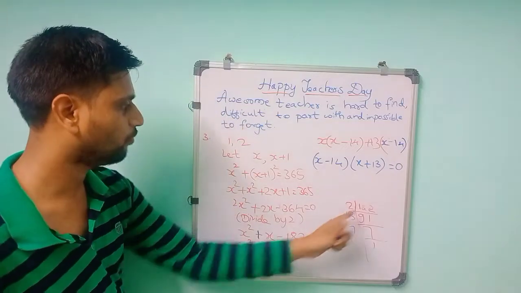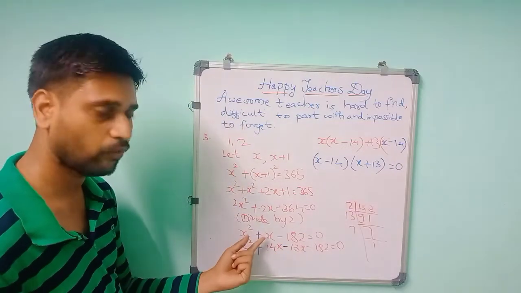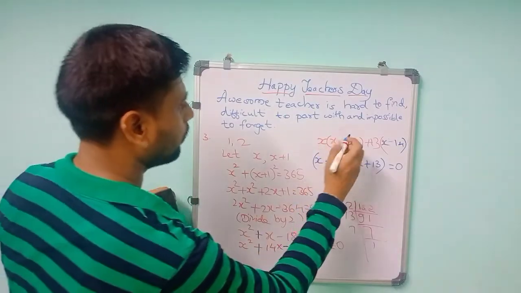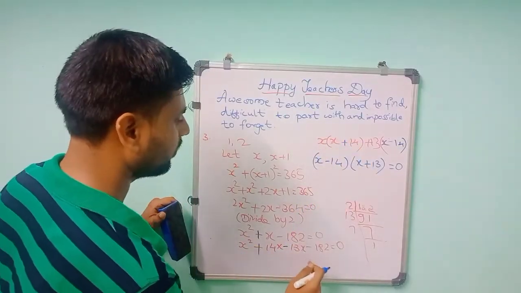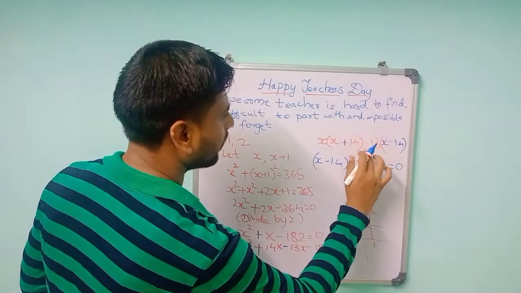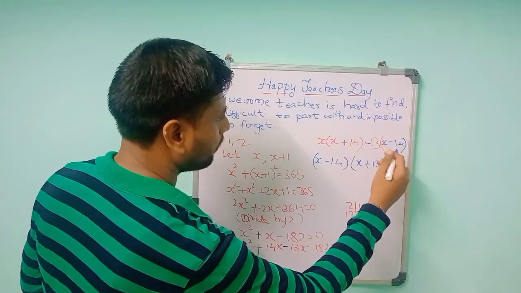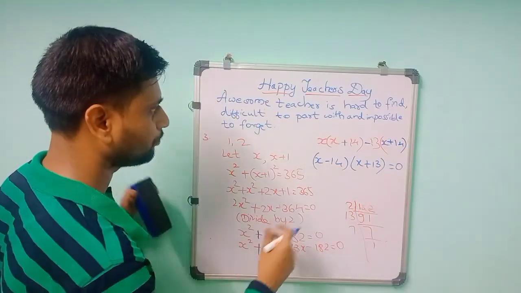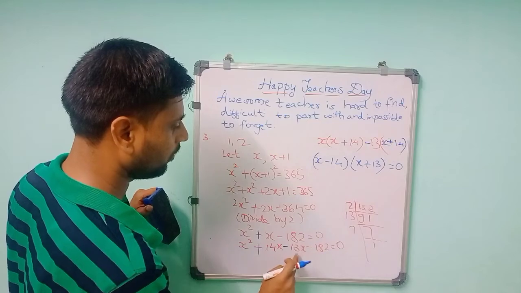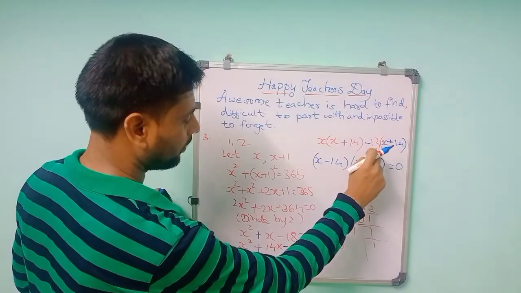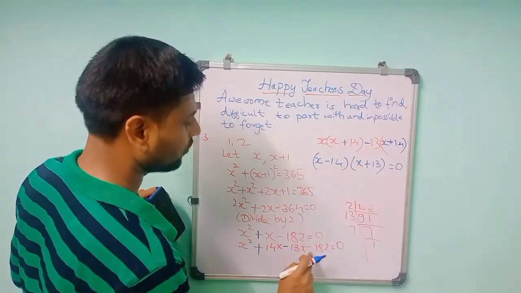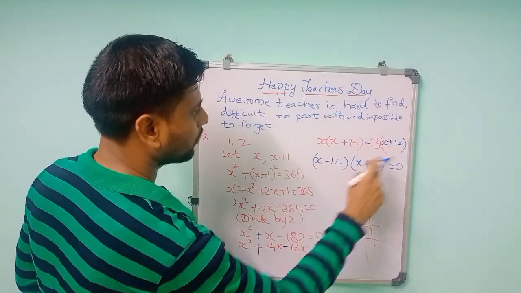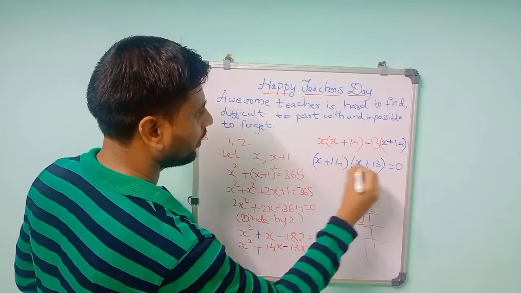So 14 into 13 is 182. So plus 14 minus 13 is nothing but 1 plus 1. So you have to take here plus 14 and minus 13. So then it will become h plus 14 minus 13. If you take minus 13 here, it will become h plus 14. So minus is there, so I have to take minus common. 13 is there, so 13 I have taken common. So h minus is there, so minus into plus is minus only. So I have taken plus 14. So h plus 14 and h plus 14 and